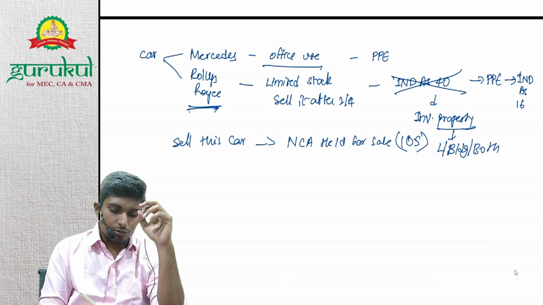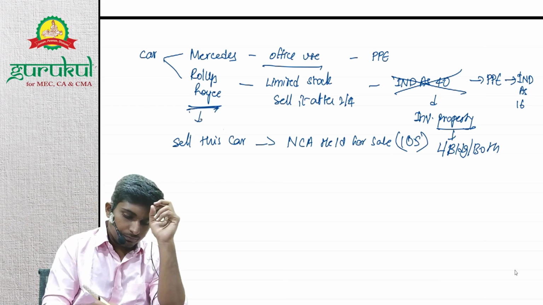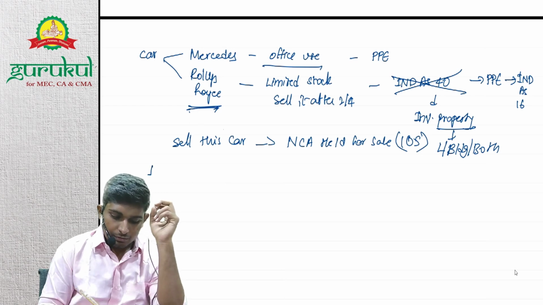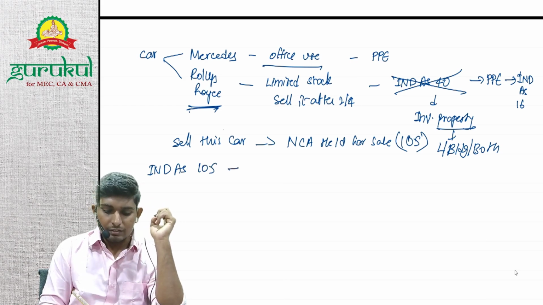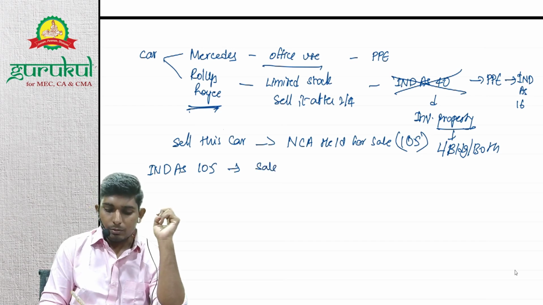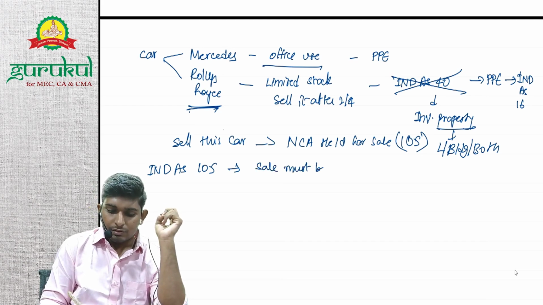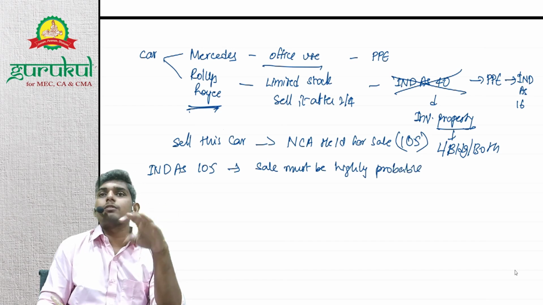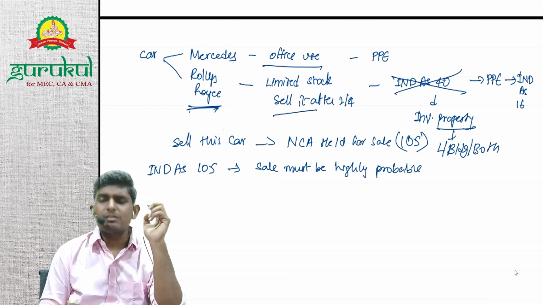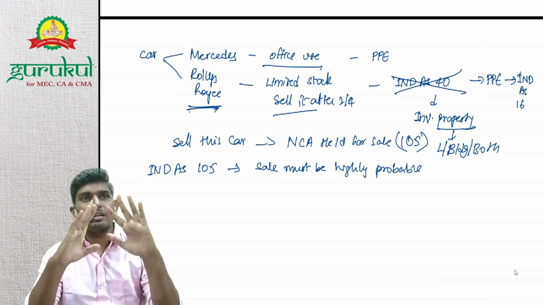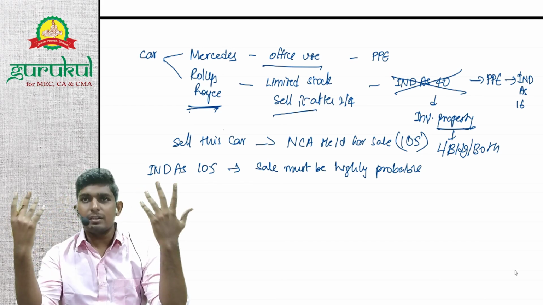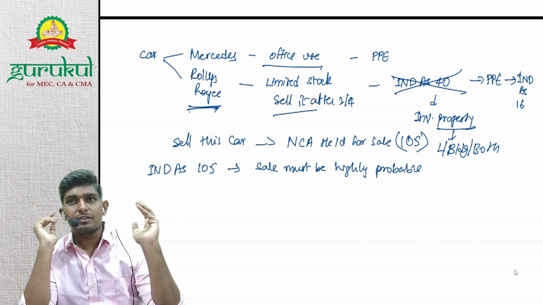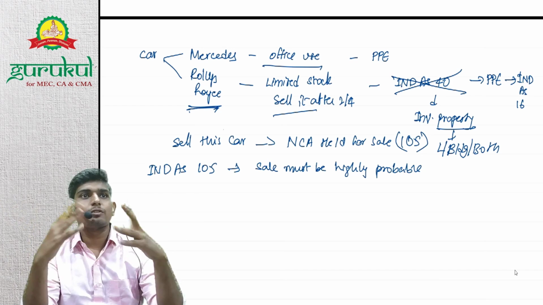Now in this case, say Rolls Royce. First of all, Ind AS 105 says that for an asset to be covered under this standard, sale must be highly probable. Sale must be highly probable. तो most likely sale हो जाना चाहिए. When I'm saying that I will sell after 2 years, 4 years, whenever I get a good price, do you think sale is highly probable? I will make sale only if I get a good price, right? So good price आ भी सकता है, नहीं भी आ सकता है. Sale is not highly probable here.